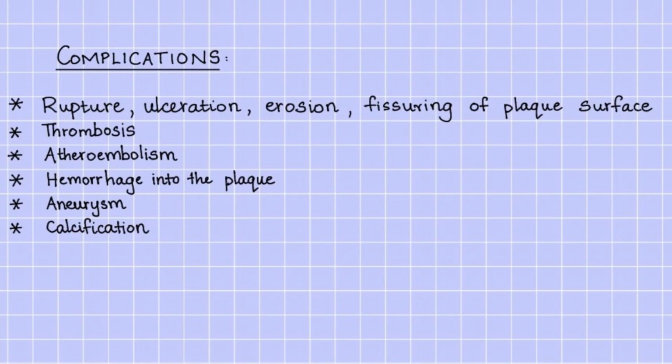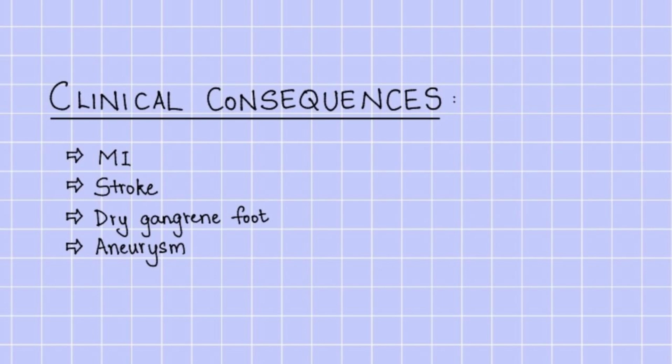Complications of atherosclerosis include rupture, ulceration, erosion, and fissuring of the surface of the plaque, thrombosis, atheroembolism, hemorrhage into the plaque, aneurysm, and calcification. Finally, we have the clinical consequences: MI or myocardial infarction, stroke, dry gangrene of foot, and aneurysm. So that's all about atherosclerosis.